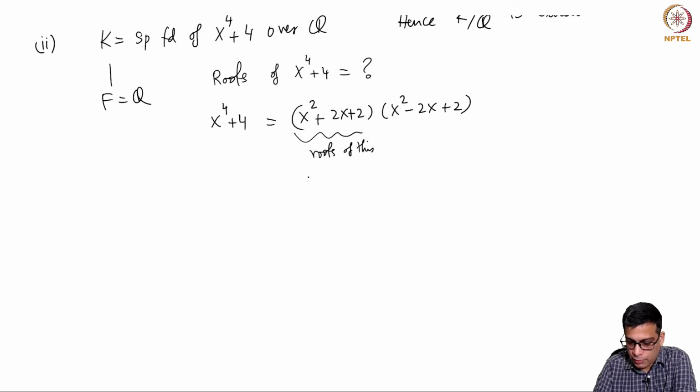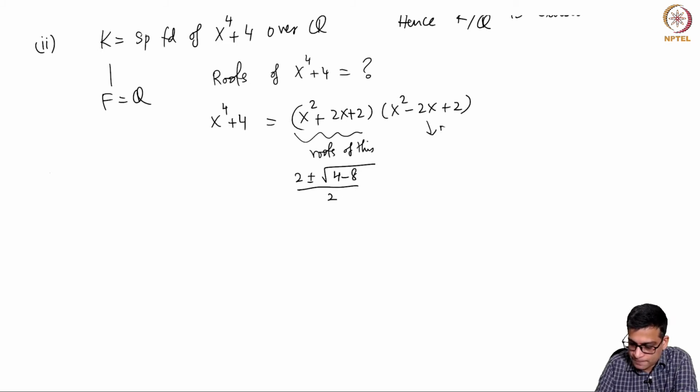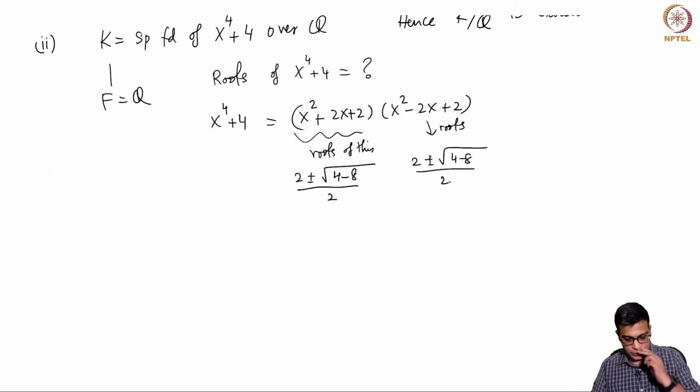The roots of this, by the quadratic formula, are equal to (-b plus or minus the square root of b squared minus 4ac) over 2a. So that is 2 plus or minus the square root of 4 minus 8, over 2.